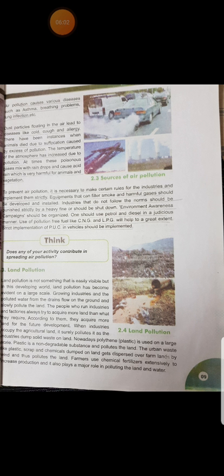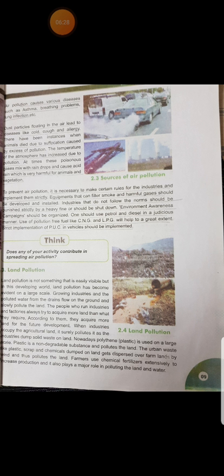So, because of air pollution, how is human life affected? Various diseases are caused due to air pollution, like asthma, breathing problems, lung infection, etc. Then the dust particles that are floating lead to diseases like cold, cough and allergy.